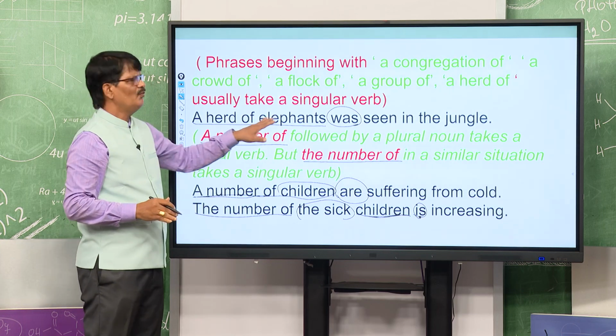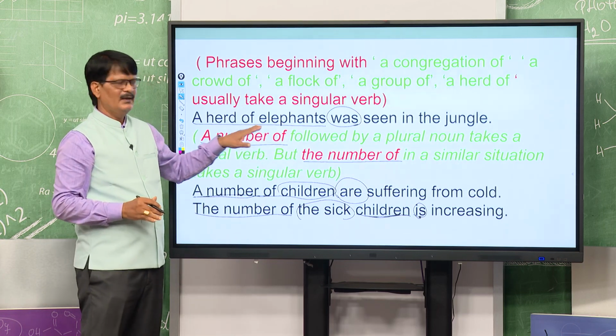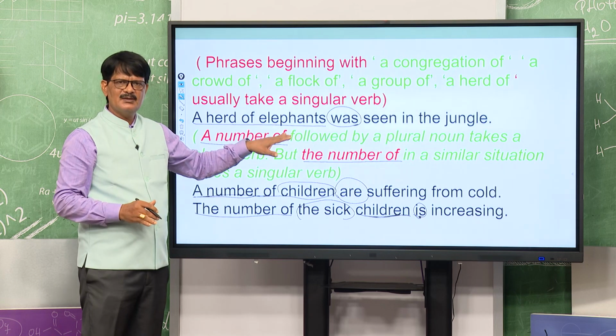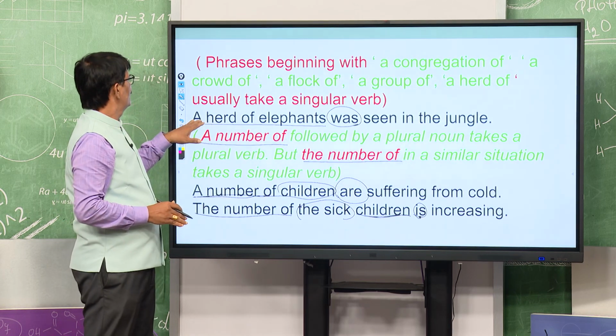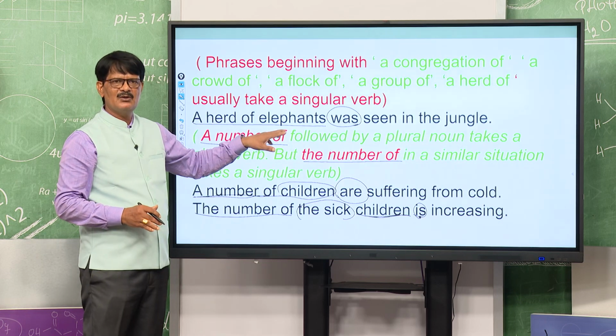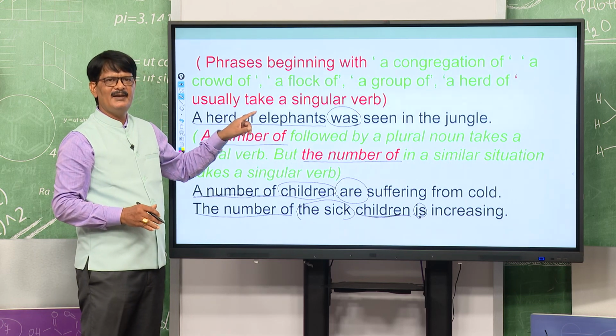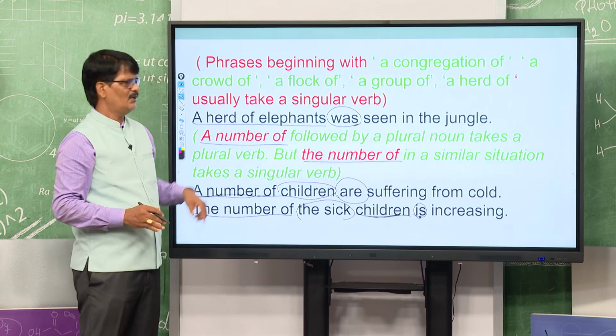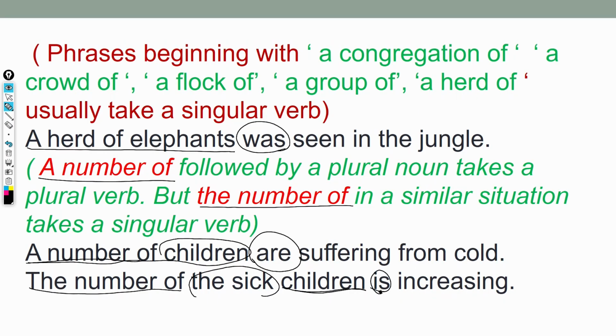Here we can give more examples. A swarm of bees we can also write. A herd of elephants and a fleet of ships we can also write here. The same thing, one example is there, you may add more and more examples.